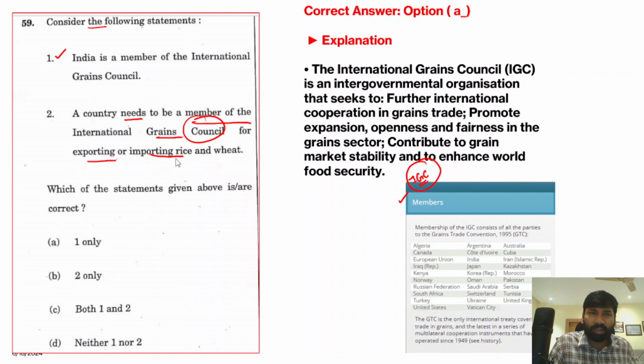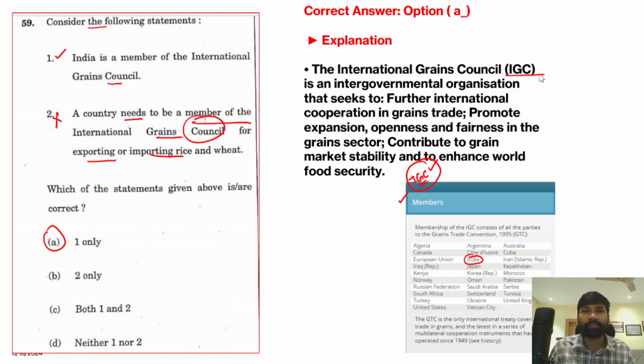Now, if a country doesn't become a member of the International Grains Council, it cannot export and import grains, rice and wheat. So this is a completely irrational statement, because it is forcing a country to become a member, otherwise you will be deprived of export and import of rice and wheat. This is not acceptable, because at the international level, every country is considered a sovereign country, and therefore this statement is incorrect. And you can clearly see that India is a member of the International Grains Council. So the correct answer is 1 only.